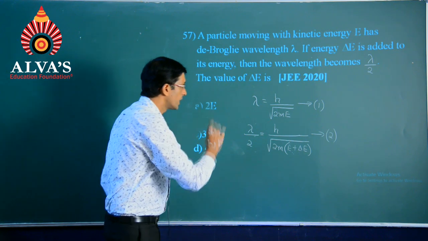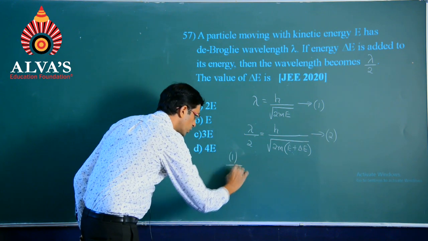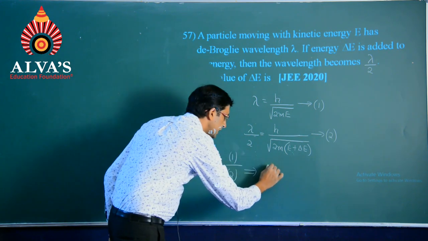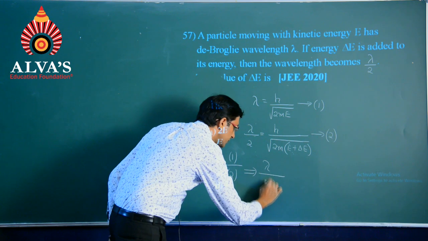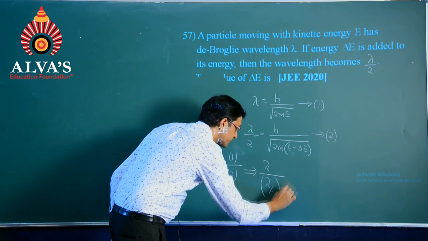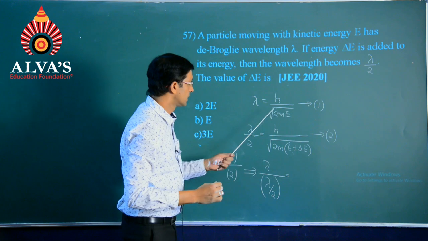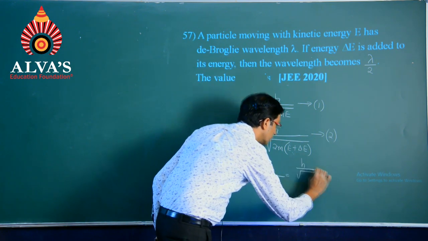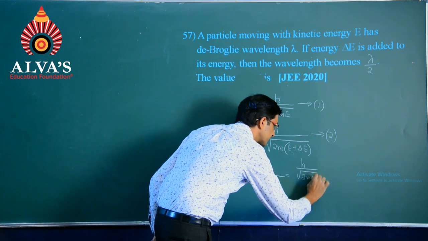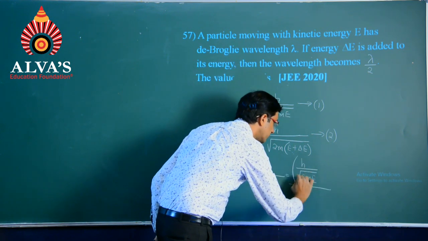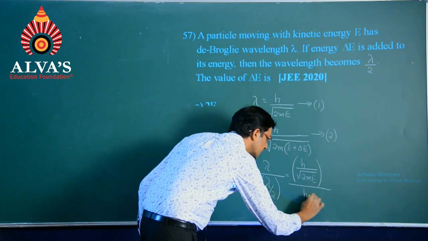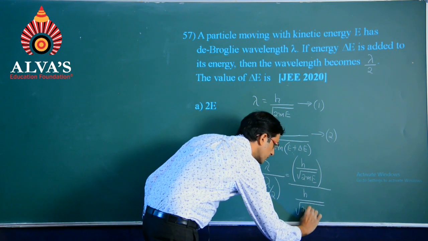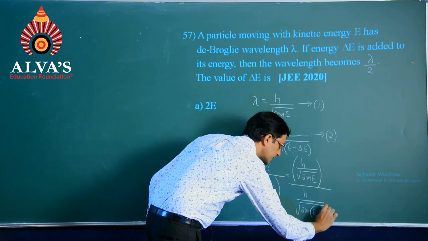Now, this when I am going to divide it 1 with respect to 2, we get it like this, lambda whole divided by lambda by 2 equals h divided by root of 2m_e whole divided by h divided by root of 2m into e plus delta E.